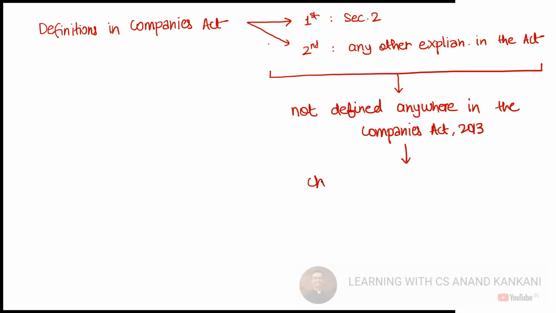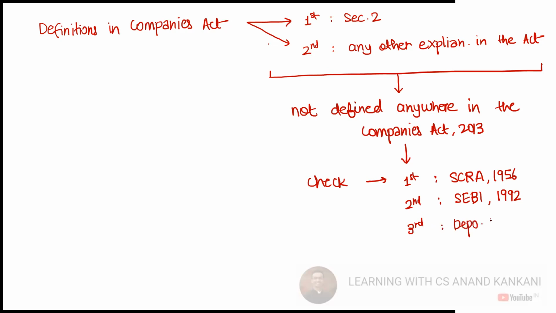Then you will check first the SCRA, Securities Contract Regulation Act 1956. If the Securities Contract Regulation Act does not define that particular word, then you will go to the SEBI Act 1992. If the SEBI Act is also silent, then third, you will go to the Depositories Act 1996.